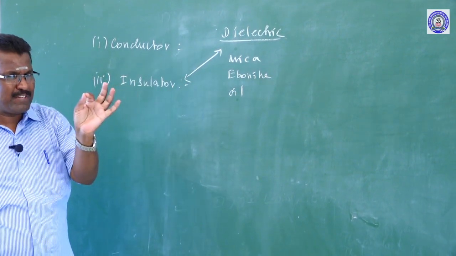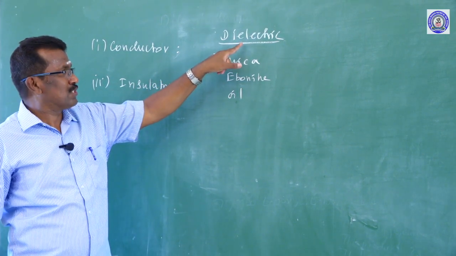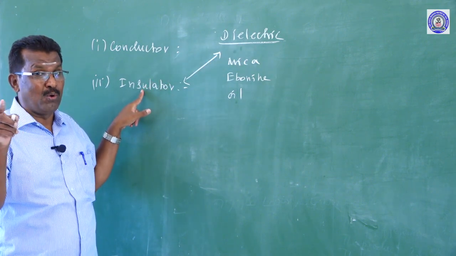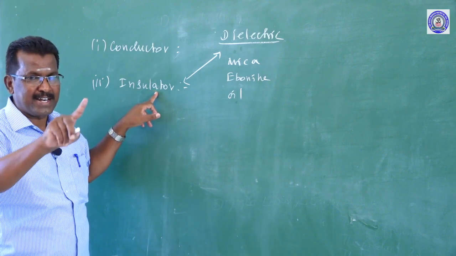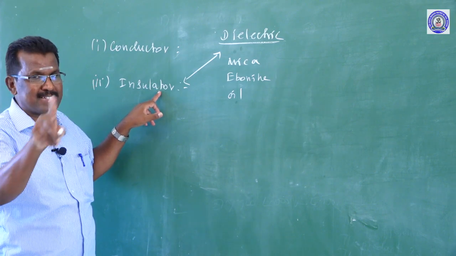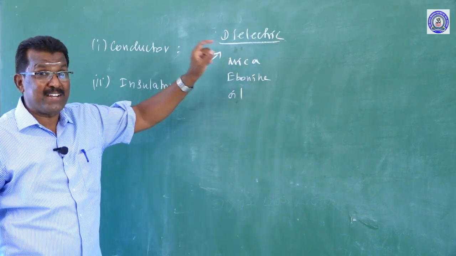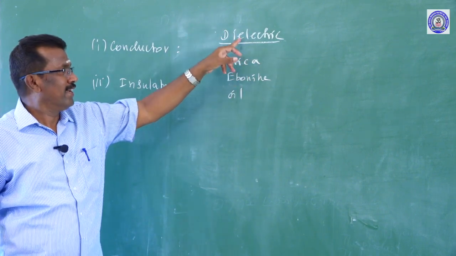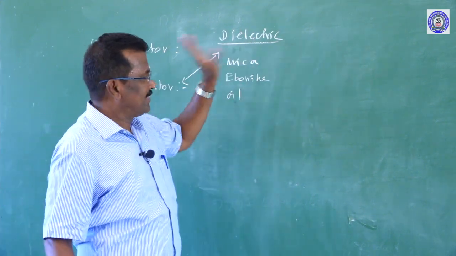There is a very small difference between a dielectric and an insulator. Generally, an insulator does not conduct electricity, but in a dielectric, an electric field can pass through. Those materials are called dielectrics. Examples are mica, ebonite, oil, etc.